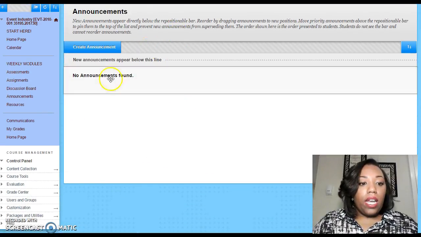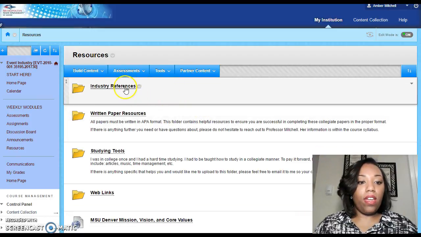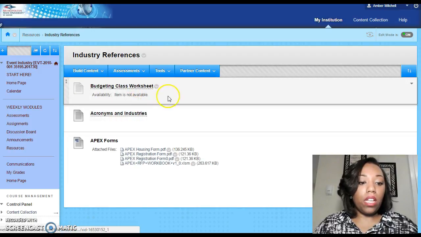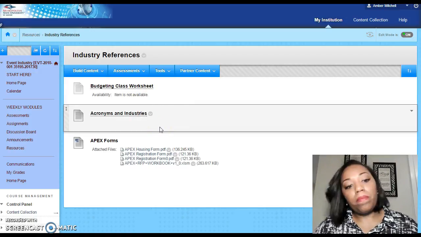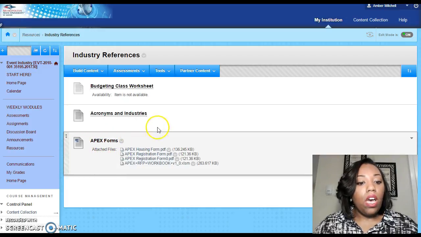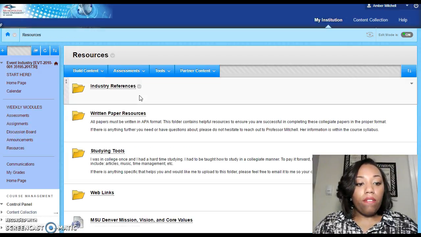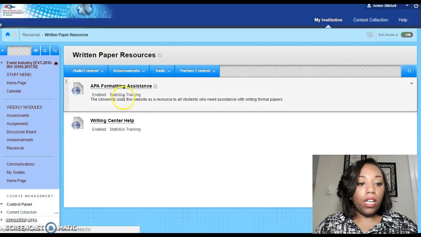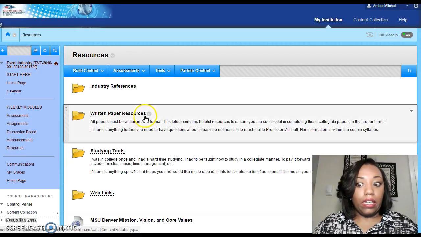Announcements. Once again, if there are any announcements, they will be in here. Resources. Oh, my favorite. Any industry references, such as acronyms, the budget class worksheet, which will be used in the budgeting, which I believe is week 8. Apex forms for any assignments are in here as well. Resources is really handy for you. Written paper resources: you can just click on that. APA formatting assistance, Writing Center help. I will also upload the APA style guidelines in this as well. I just realized that I did not.